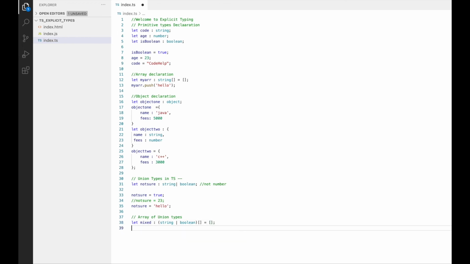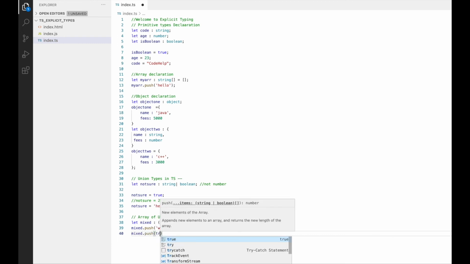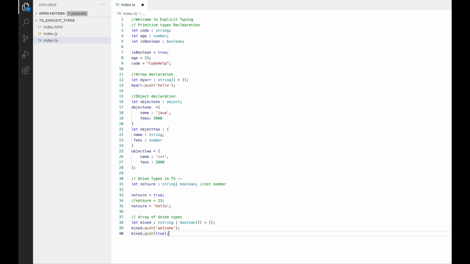Now if I do mix.push of any string, let's say welcome, it will let me do so. Also, if I try to push any boolean by mix.push true, it would work. But if I try to push any number by mix.push and a number, it won't work and will give me an error, as you can see.